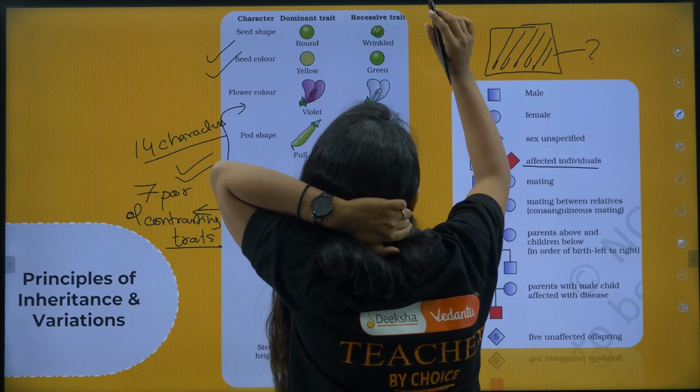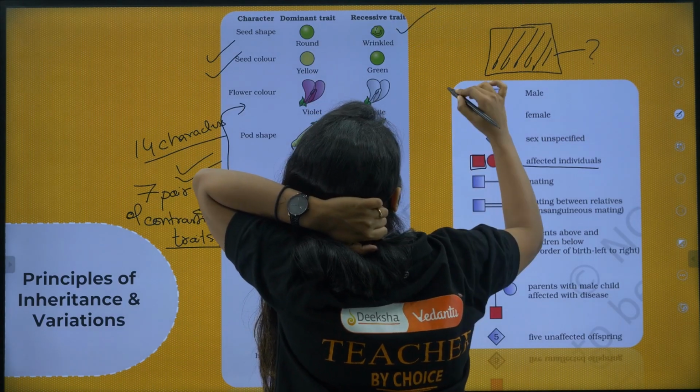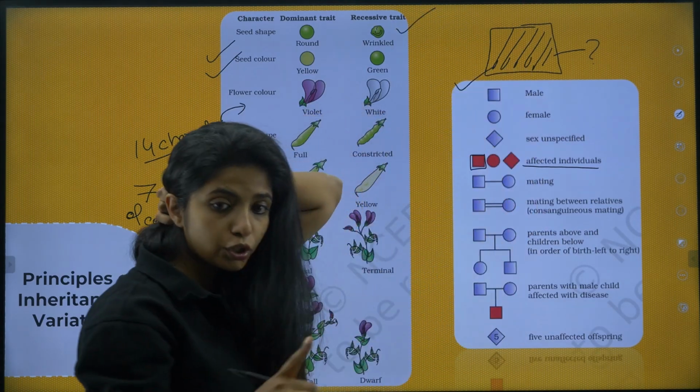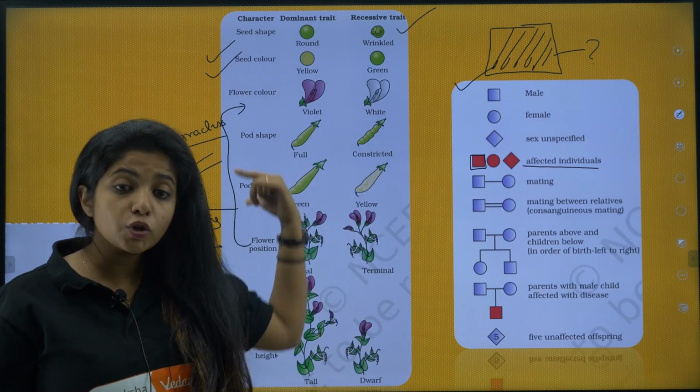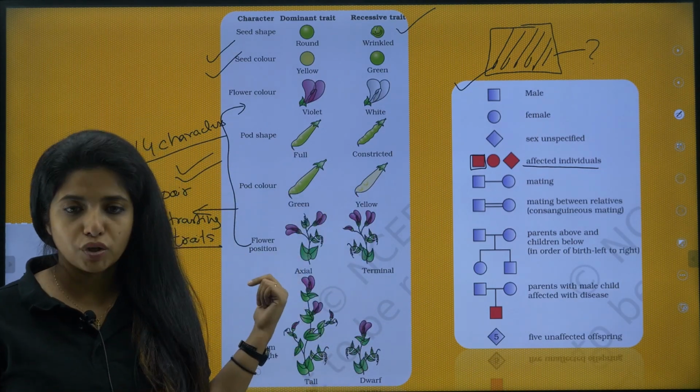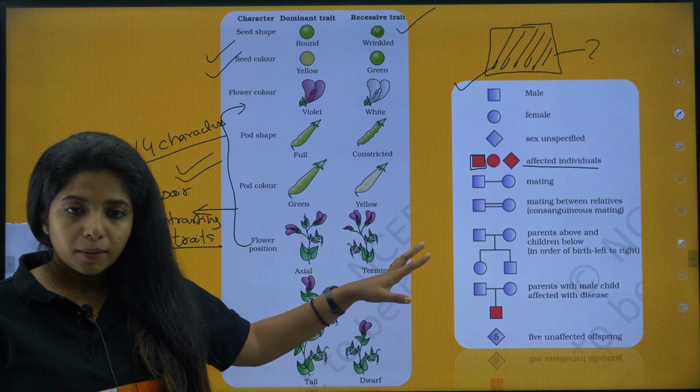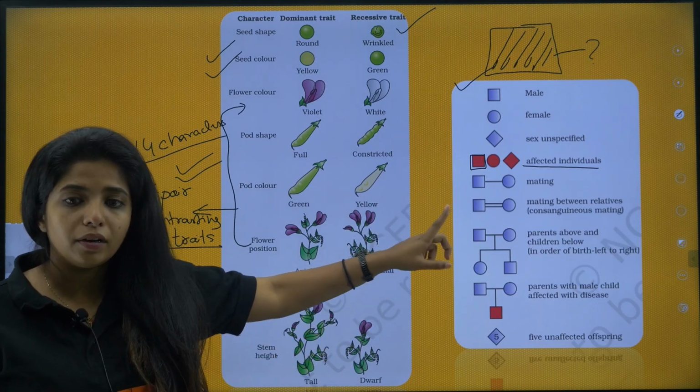So what do you do with the NCERT? Go put a tick mark on both these pictures, because both these pictures would not be asked for you to draw. Instead, the questions could be coming on the basis of these particular pictures. Okay, you don't have to draw it, but questions would be coming. So this picture is really important.